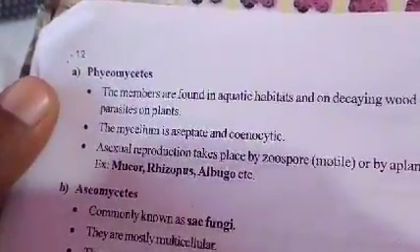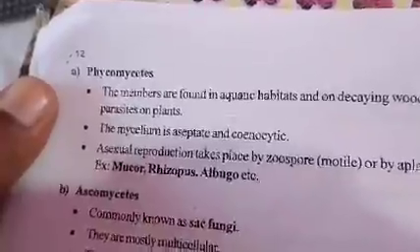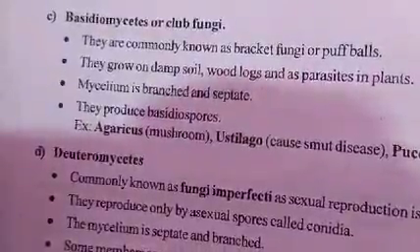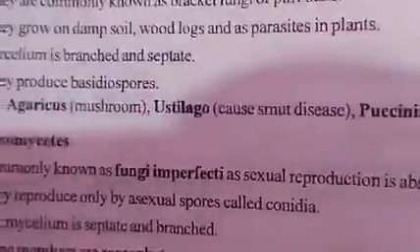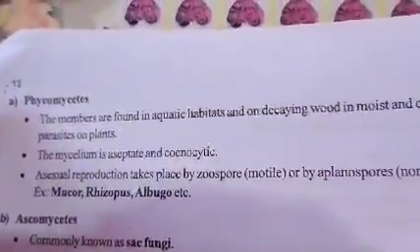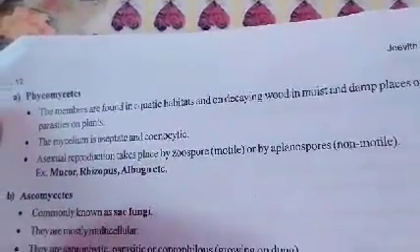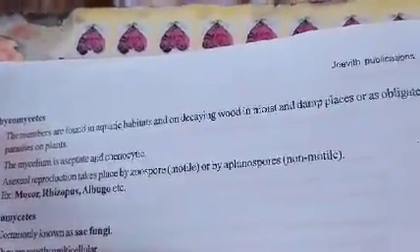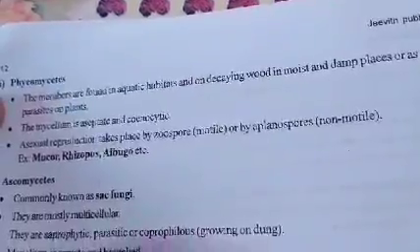First one is Phycomycetes, Ascomycetes, Basidiomycetes or club fungi, and Deuteromycetes. Here we need to study with the help of examples. Phycomycetes members are found in aquatic habitats, on decaying wood in moist and damp places, and as obligate parasites on plants.